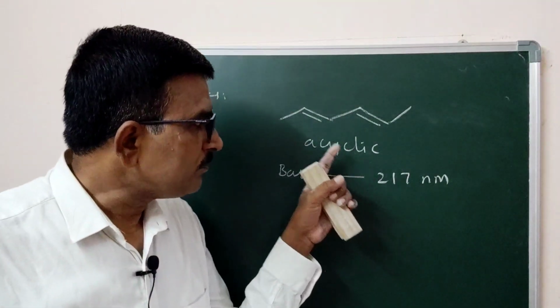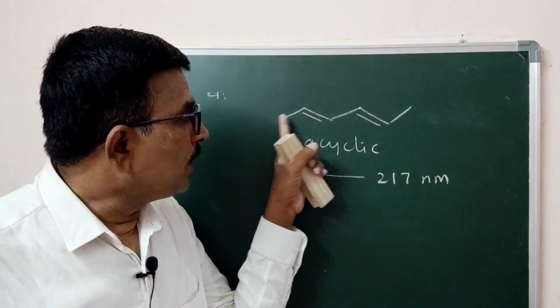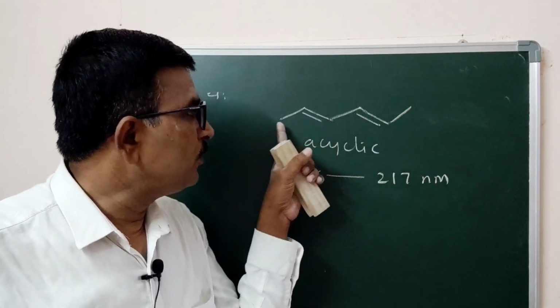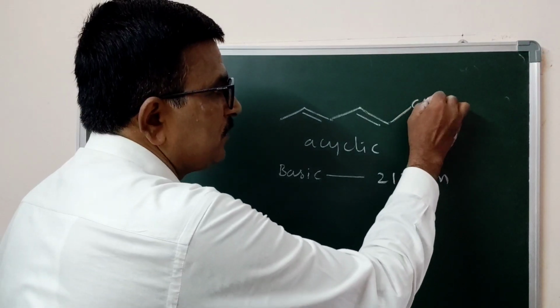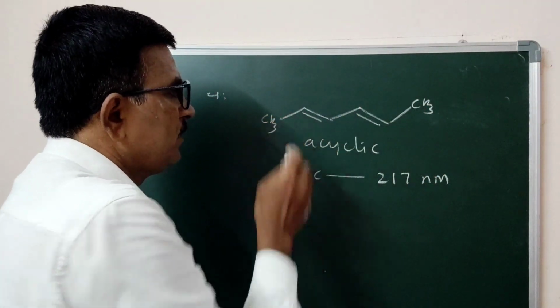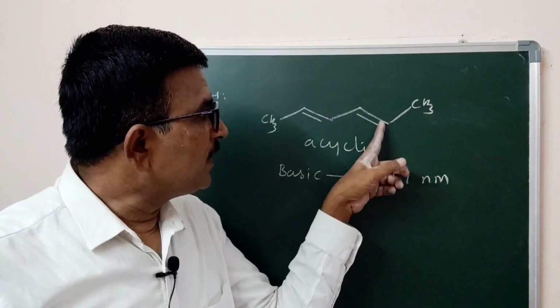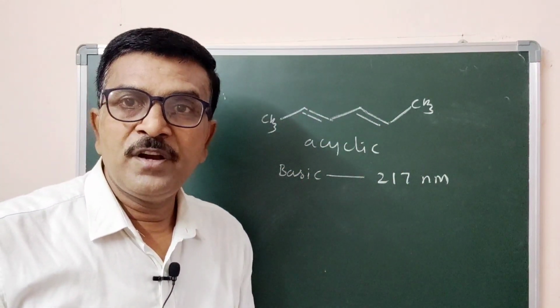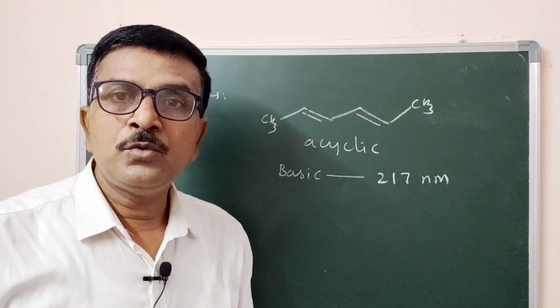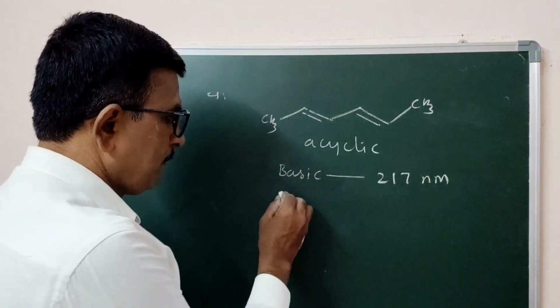Now there are two alkyl groups. This is one methyl group, this is the second methyl group, two methyl groups, CH3, CH3, attached with the conjugated system. Each alkyl group contributes 5 nanometer, 5 into 2 groups, 10 nanometer.